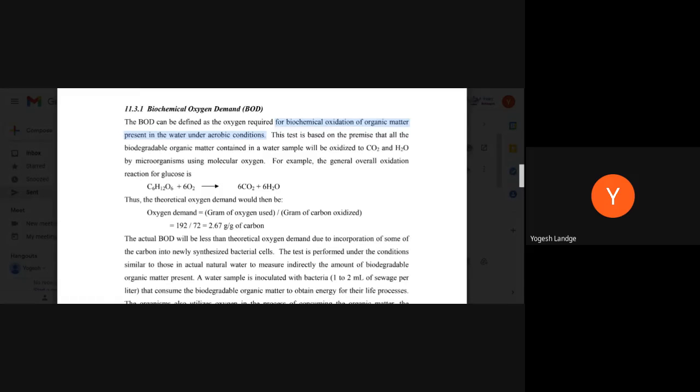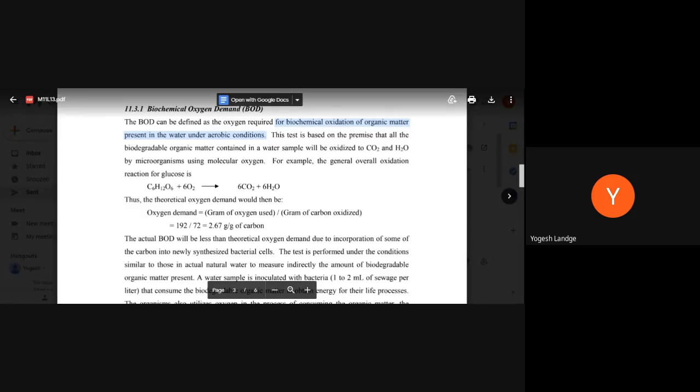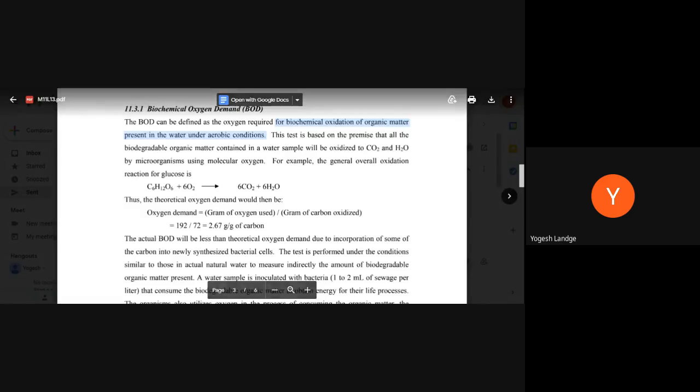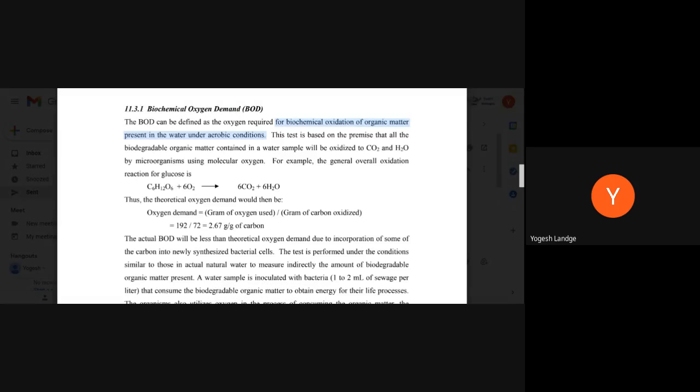Now, how much oxygen demand is there? If you want a 100% conversion of this glucose into carbon dioxide and water, how much oxygen is consumed? You did this theoretical calculation in the process calculation subject, when you were studying in the second year.